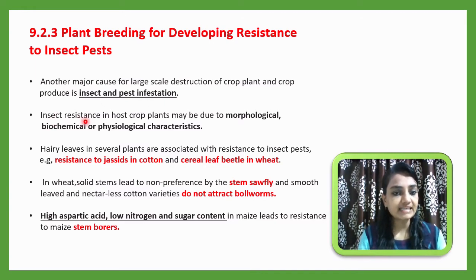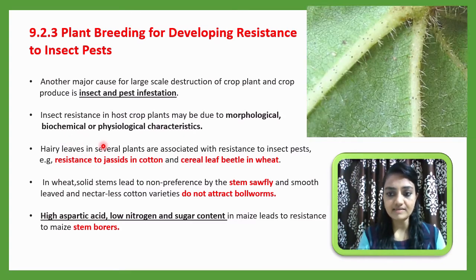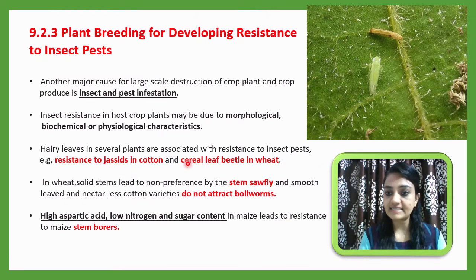Insect resistance in a host crop plant may be due to morphological, biochemical, or physiological characteristics. Hairy leaves. You can see some plants have hairy leaves, which in several plants are associated with resistance to insect pests naturally. You can see here some jassids. These are the jassids. Resistance to jassids in cotton. In cotton plant, jassids can be resisted by this hairy growth, hair like structures.